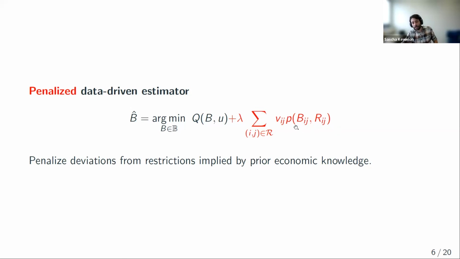And then now your estimator can deviate from the restriction. It's fine, but you pay a price, you pay the penalty. And what happens now is basically this estimator shrinks towards our prior economic knowledge. So that's the basic idea.